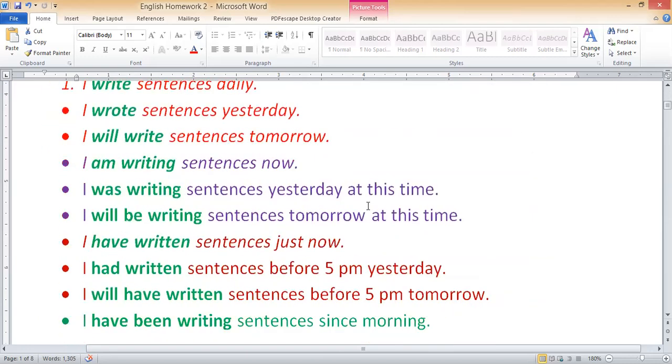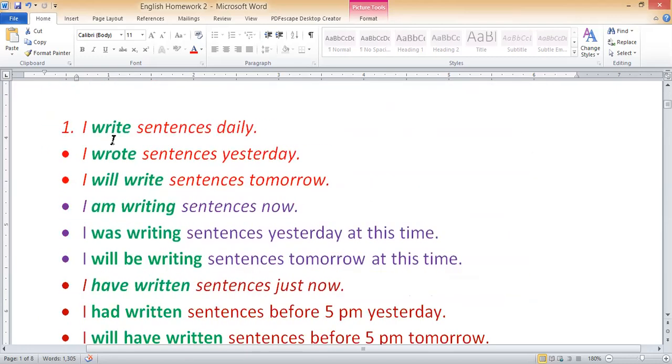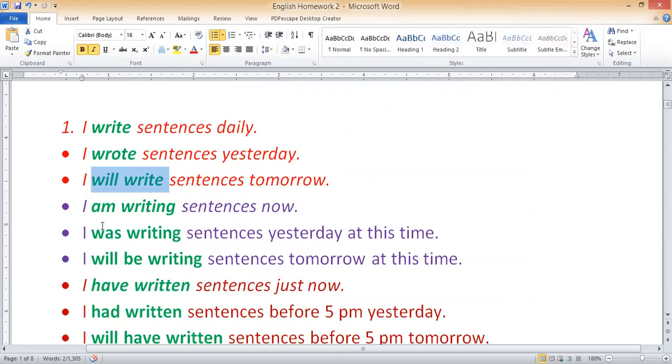Clear? So the same sentence here, I write. We have put here I will write. Simple: I write sentences daily. I will write sentences daily. We have put here only, before write, we have put will. I will write. See, it has converted automatically into simple future, the third tense.